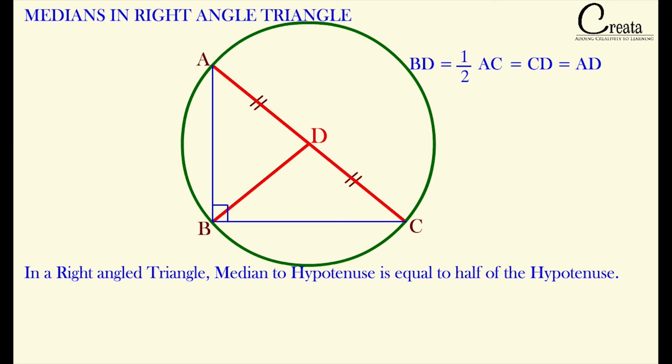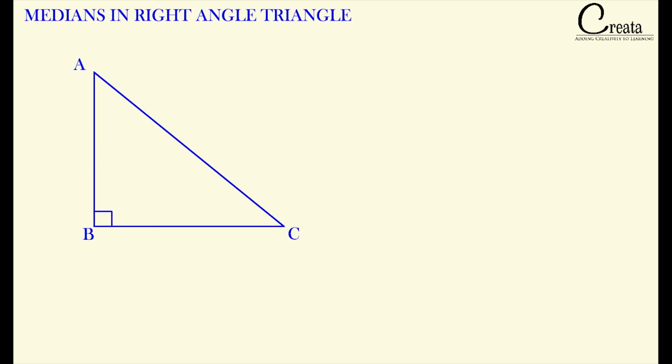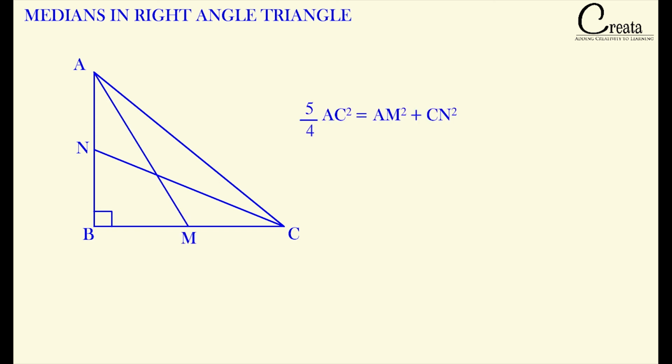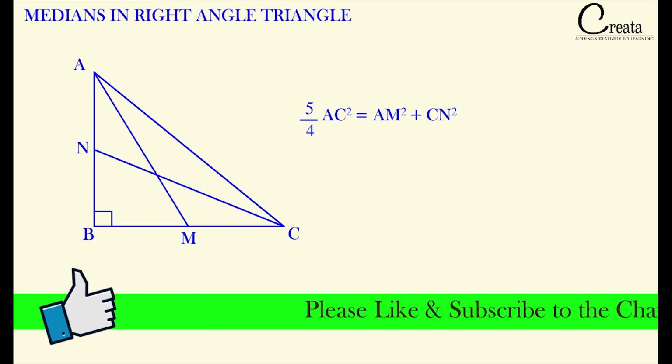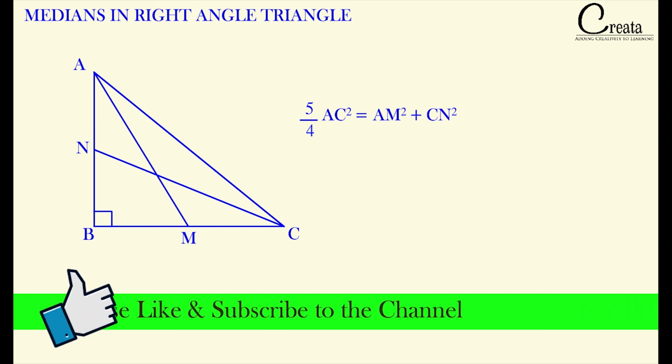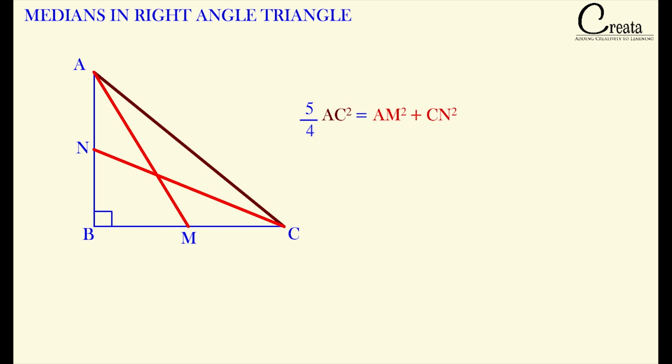Now let's move to the second property of medians in a right angle triangle. Let's take a right angle triangle ABC with 2 medians as CN and AM. For this property, the formula is 5 by 4 AC square is equal to AM square plus CN square. In other words, 5 by 4 hypotenuse square, that is AC square, is equal to the sum of square of the 2 medians, that is AM square plus CN square.